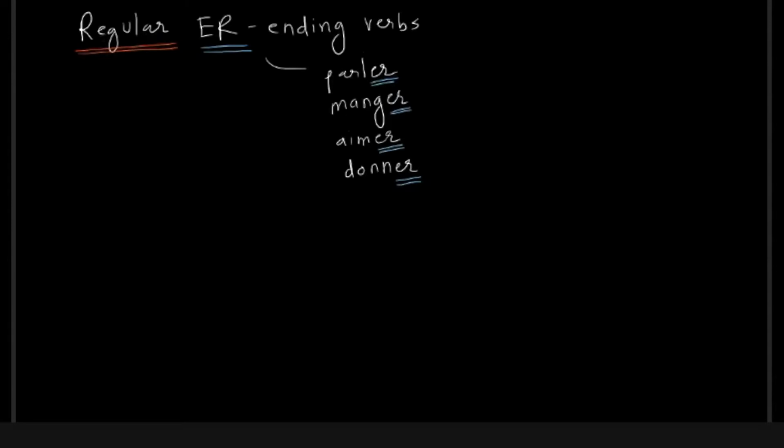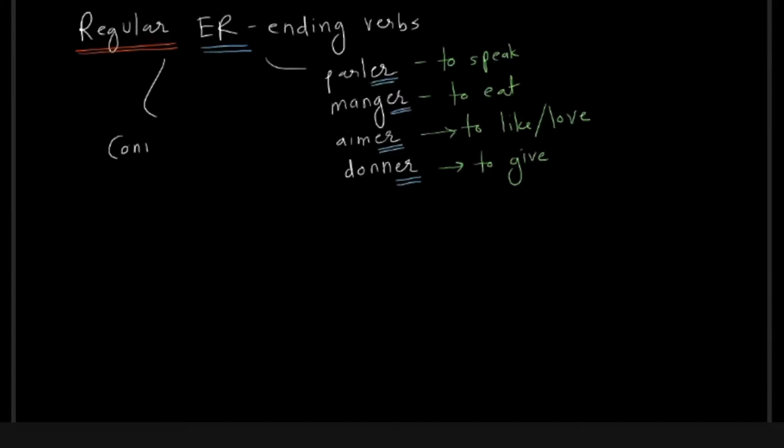When I say regular, can anybody tell me, Akshata, what do I mean by regular? They form the tenses in a regular way, and they conjugate in a similar pattern. Yes, fantastic. That was the answer I was looking for. When we categorize certain verbs as regular, all of these regular er ending verbs are conjugated in a similar way. Now conjugations are different for different tenses, right?